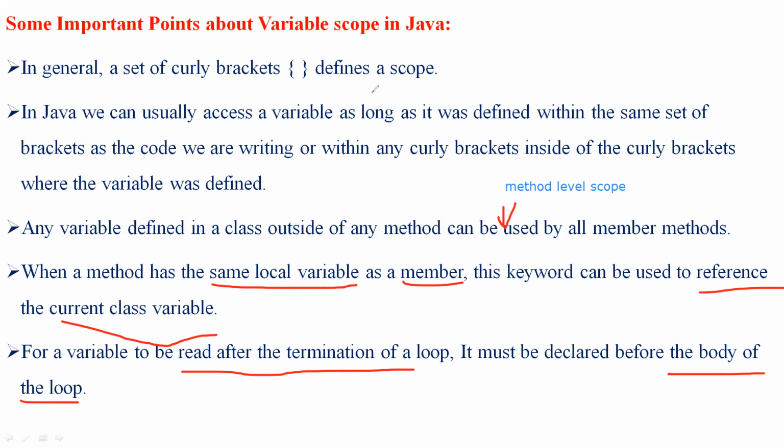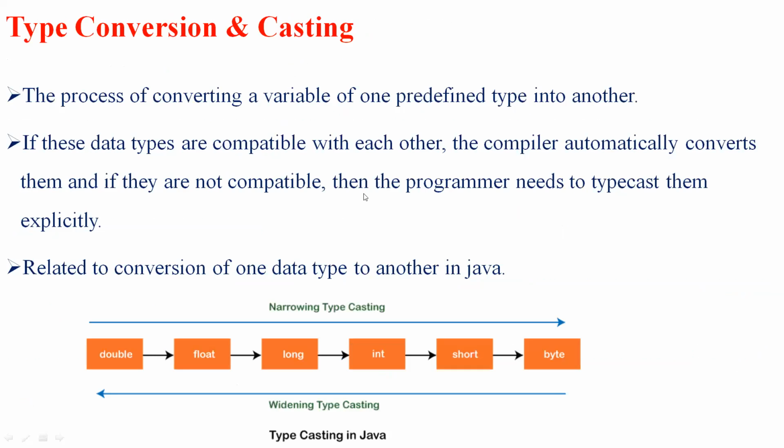These are the very important points with respect to variable scope in Java. Next we have type conversions and casting. This is one of the conversion techniques: the process of converting a variable of one predefined type into another predefined type. So one type of variable will be converted into another type. Let's see how type conversion or type casting is done in Java.